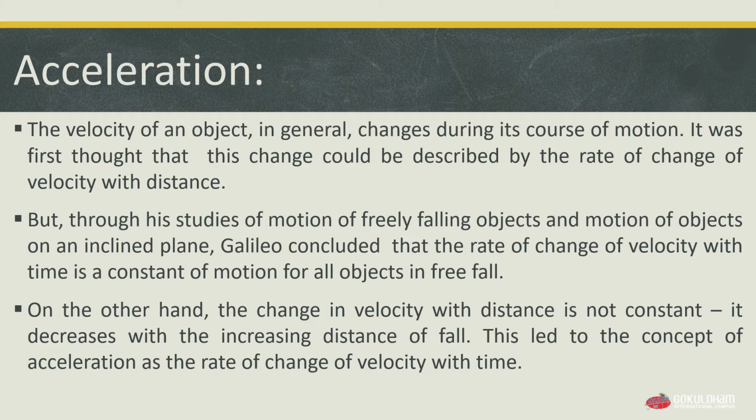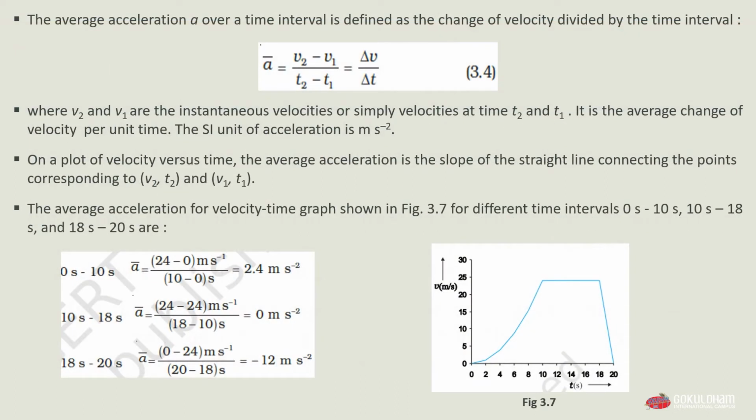So this led to the concept of acceleration by taking the rate of change of velocity with time, not by distance. The average acceleration a over a time interval is defined as the change in velocity divided by the time interval.